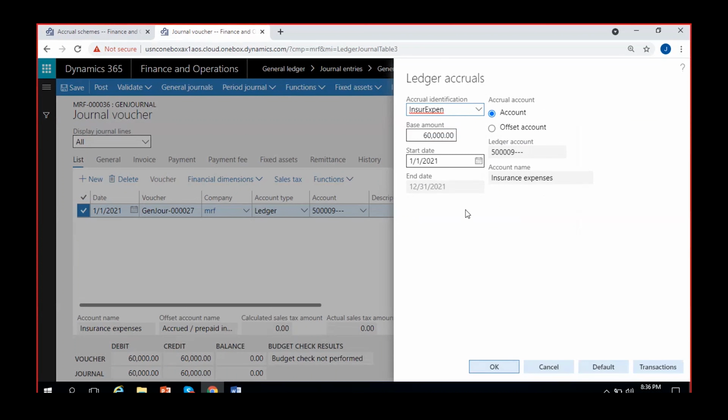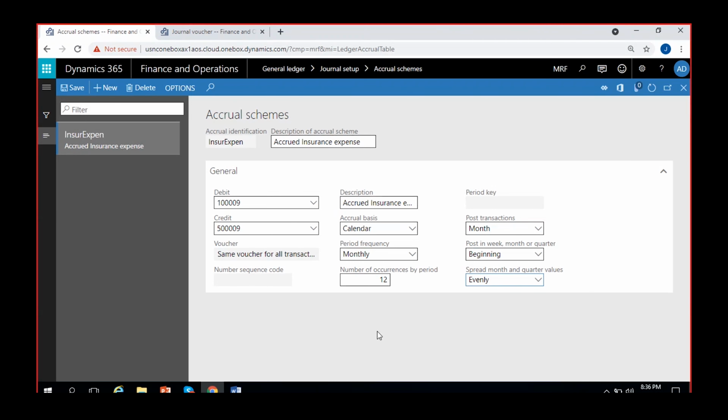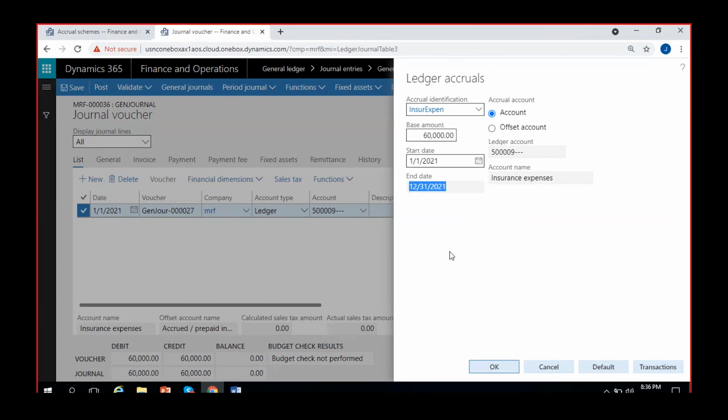So I'll select this and I can see the base amount is 60,000. Start date is 1/1/2021. Whatever the date we give here is the start date. Then the end date is 12/31/2021. How can I see it as December 31st, 2021? Any idea? Anyone? We gave periods as 12, yeah, we gave months as 12 months, right? So because we gave it as 12 months, I can see the end date is 31st of December. So, complete 12 months.